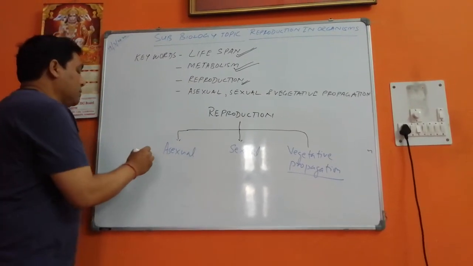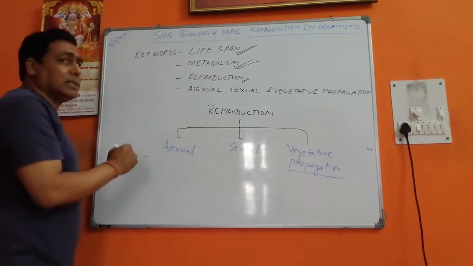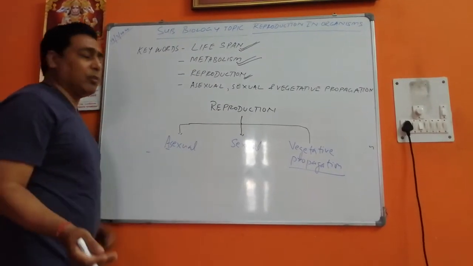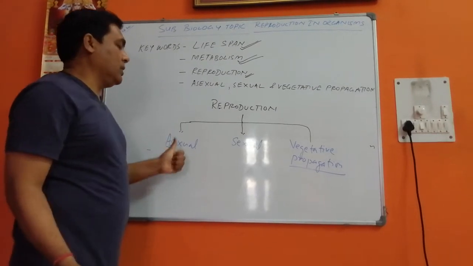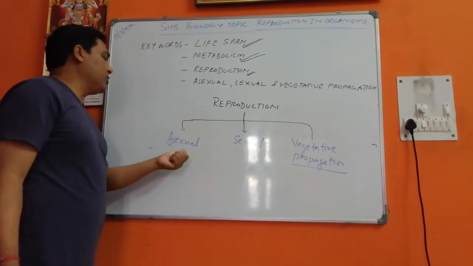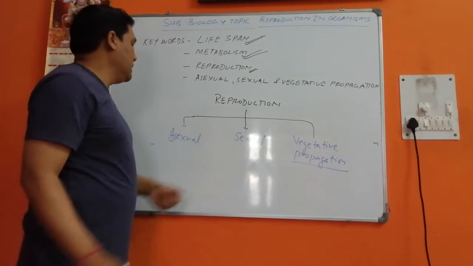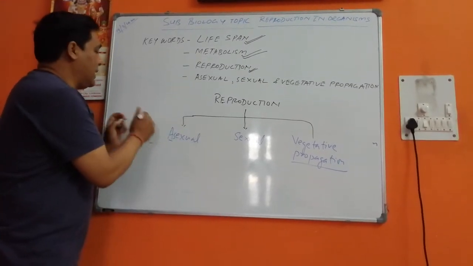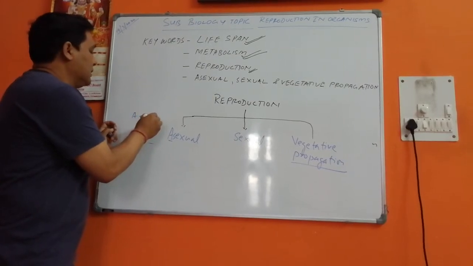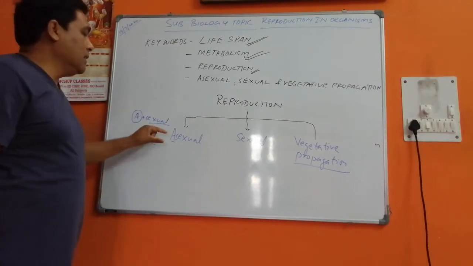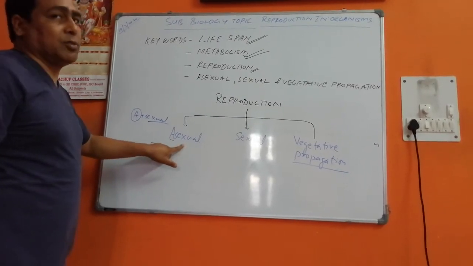Now what is asexual reproduction? Asexual reproduction: A means without involving sex. A means not. It is a technical term. Whenever we use A, it means the opposite of the word which is included, like A plus sexual. Whenever we include A, it means it is against sexual.